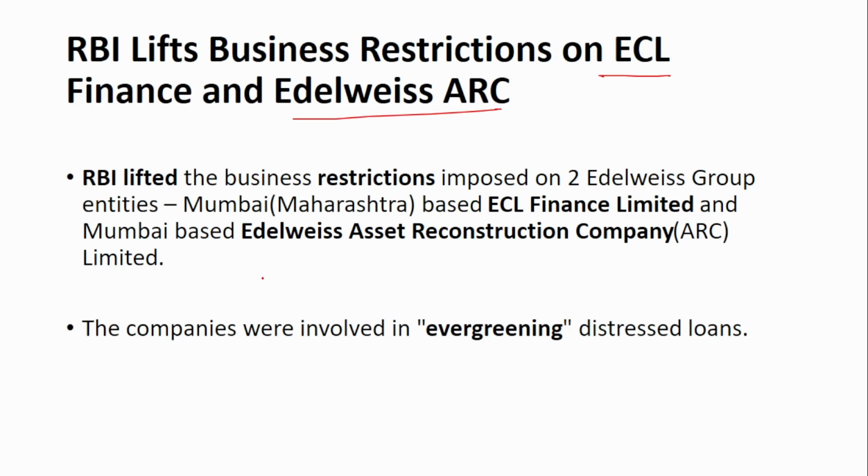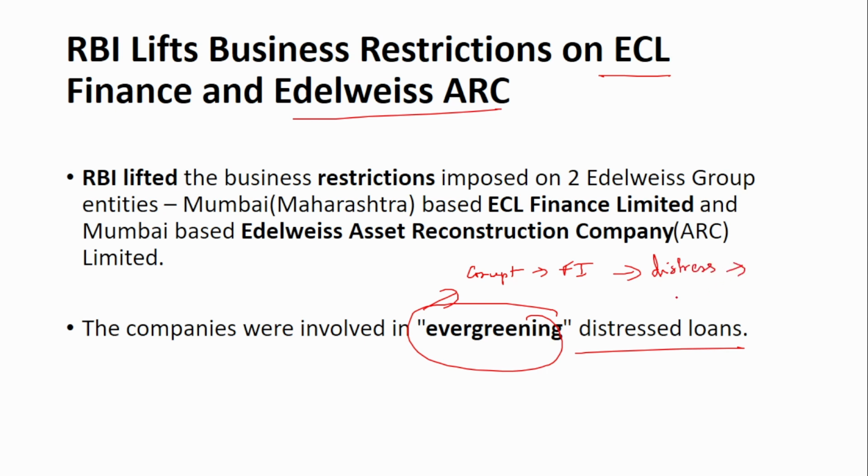So why was this actually initially placed? It was because these companies were involved in evergreening distressed loans. Now, what is this evergreening of distressed loans? This is a concept that has been followed by the banks or financial institutions, that they provide a loan or some benefits to customers who are in distress, that is, who are not able to pay their loan back, so that the customer can pay back the loan, and so also that the loan does not turn into an NPA.